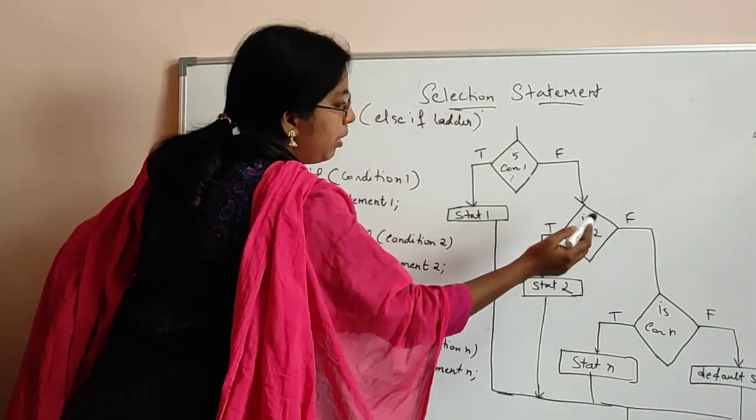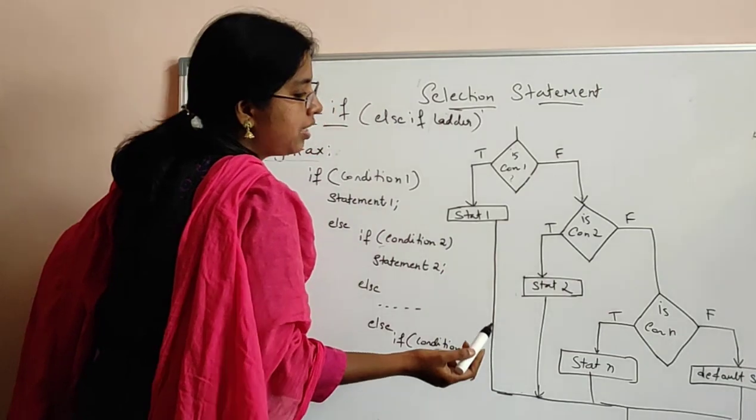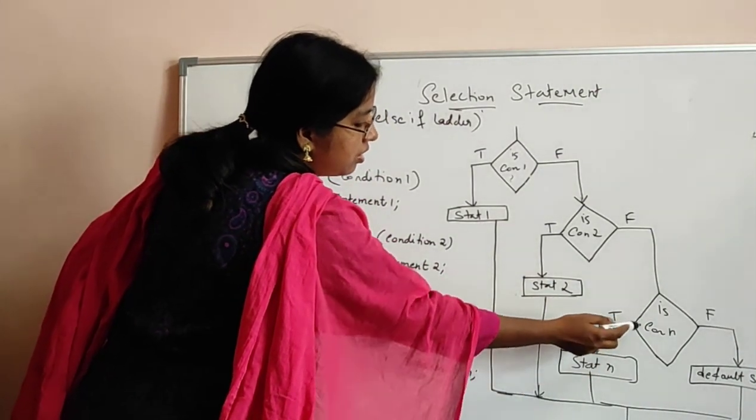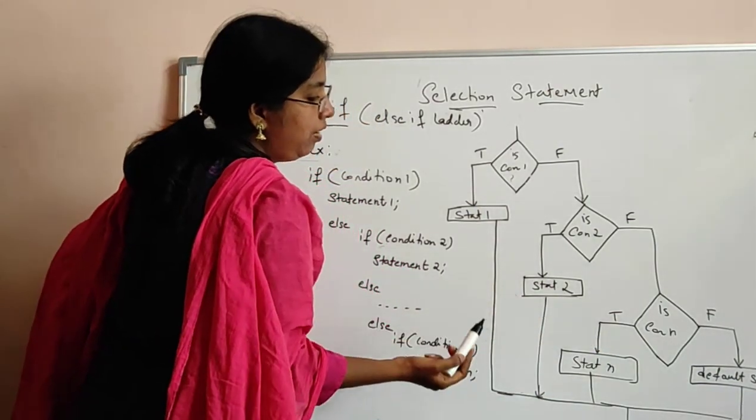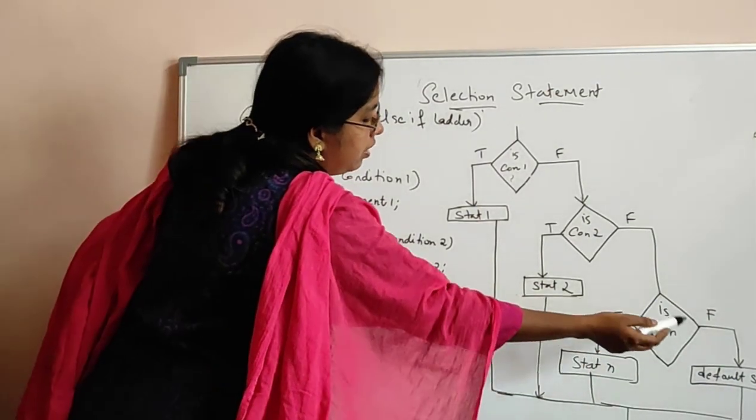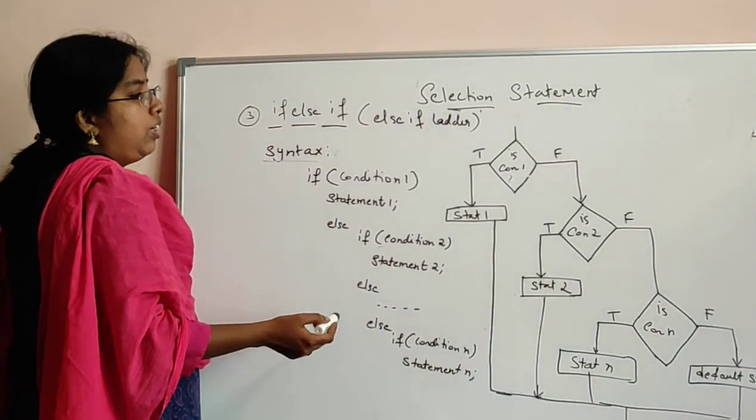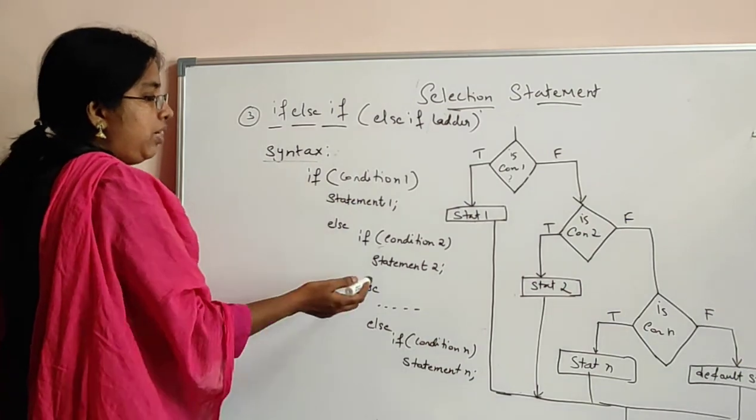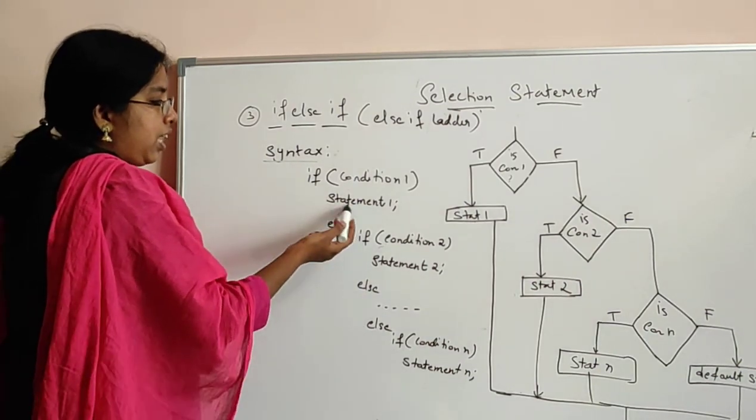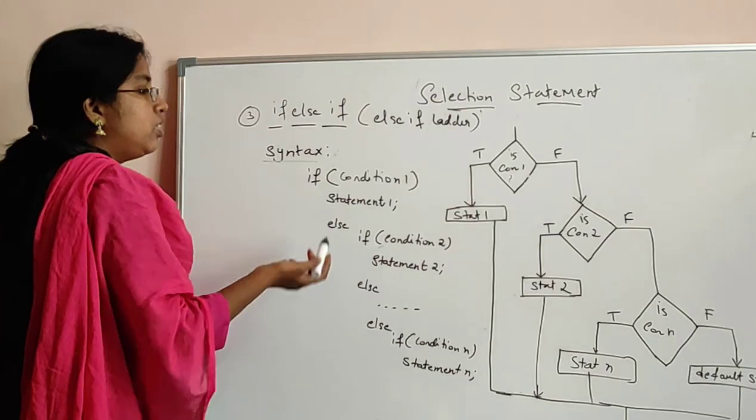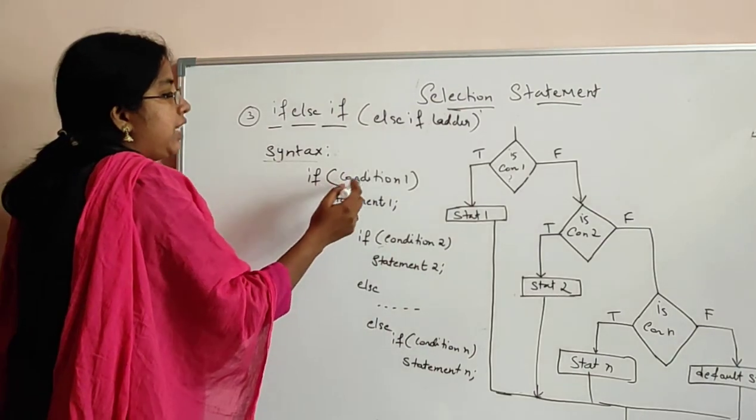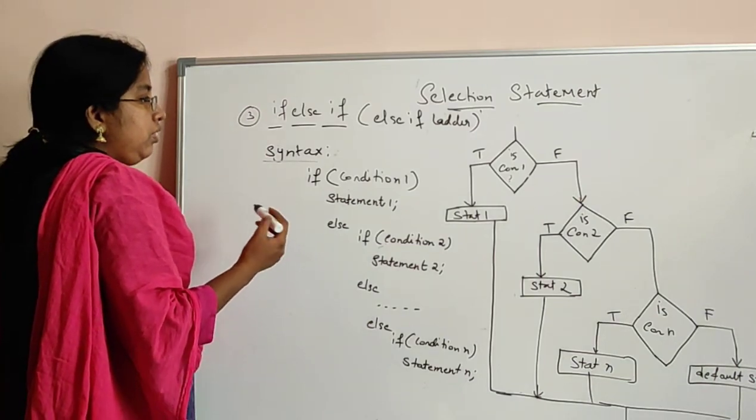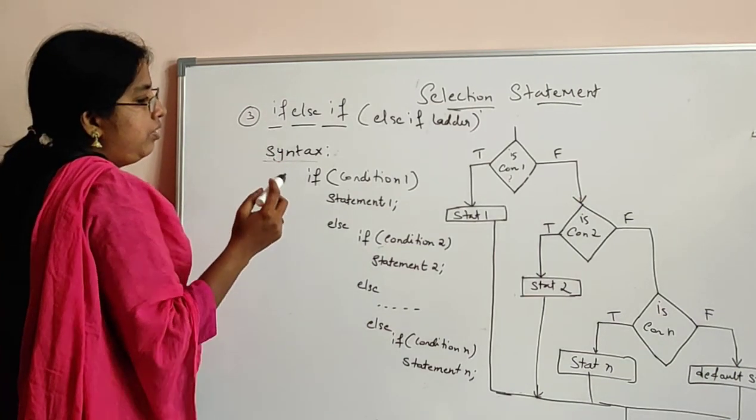If again this condition becomes false, again it goes to the next condition, that is condition n. If this condition is true, condition is satisfied, then statement n will be executed. Otherwise, the default statement will be executed. This is how an if-else if statement works. So there are multiple choices, that is you have statement 1, statement 2, statement 3. So n number of statements are there, but only if the condition is satisfied, then only you can execute the statement. So this is how if-else if statement works.